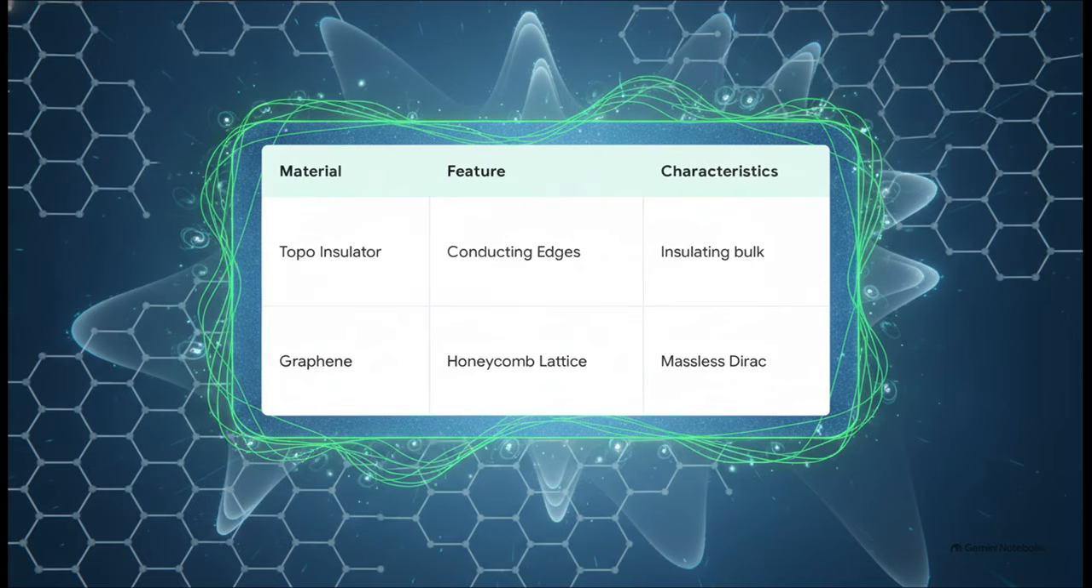Then we have graphene, which is just a single layer of carbon arranged in a honeycomb lattice. Because of its unique structure, its electronic dispersion is approximately linear. That means its electrons behave as massless Dirac quasiparticles. So not only is it highly conductive, but it possesses extreme mechanical strength and thermal properties that are almost unrivaled.